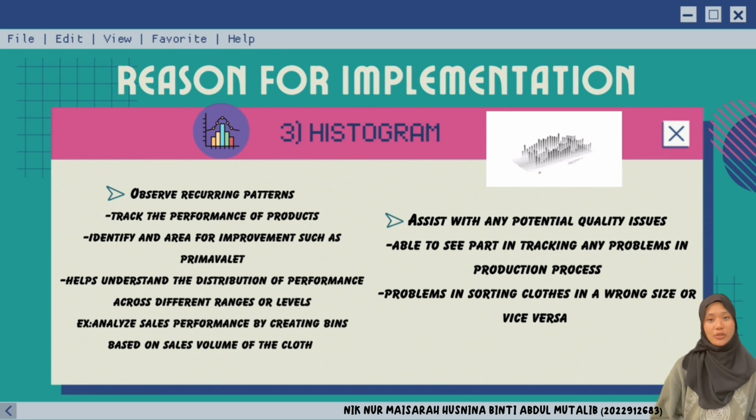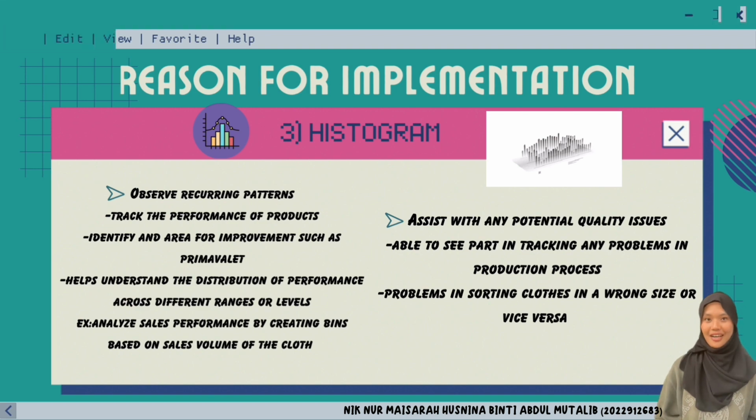Firstly, observe recurring patterns. Histograms are able to track the performance of some products, whether the product is acceptable or not, and also identify any areas for improvement, such as at Primavalet. Creating a histogram can help to understand the distribution of performance across different regions or levels. Secondly, assist with any potential quality issues for the brand. Able to assist in tracking any problems in the production process, for example, problems in terms of sorting clothes, if there are wrong sizes or vice versa.